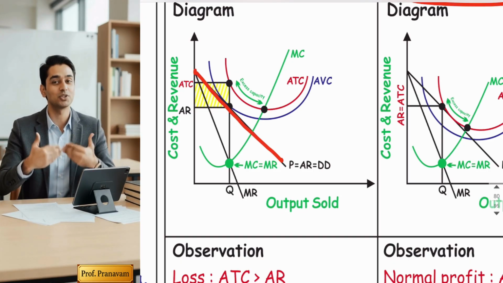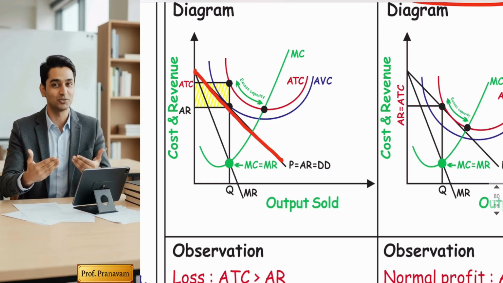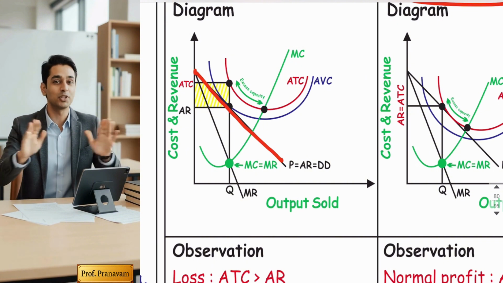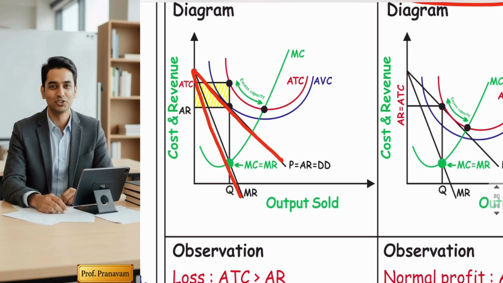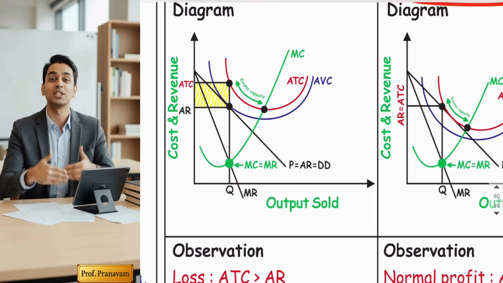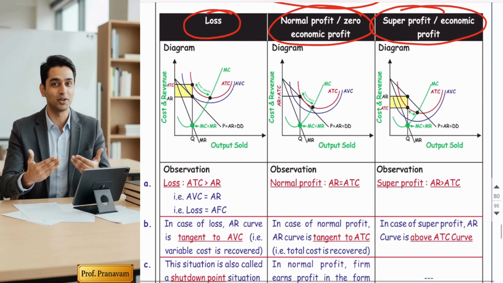One more difference is there. In perfect competition, MR is equal to AR, so there is a single line because both curves coincide. But in monopoly, MR is less than AR, so you find two revenue curves. MR is always below the AR, touching the x-axis and crossing it. But the logic remains the same.